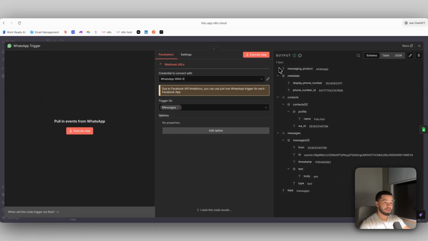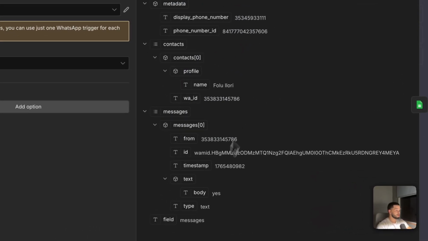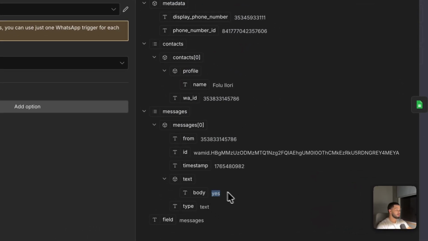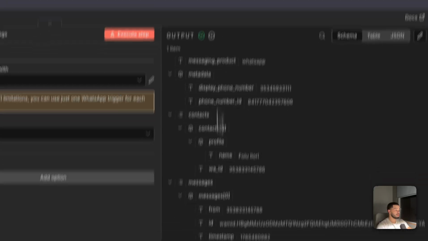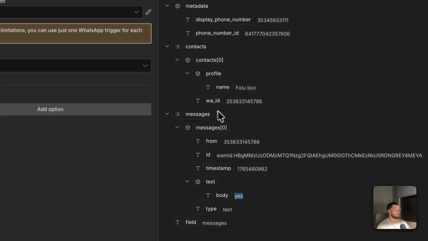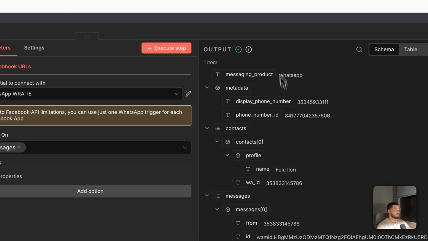Whenever somebody sends a message and you have this workflow published, it will receive something like this, where we have the person's name and the body of what they just messaged us. In the body section, you can see the message. Up here, we can see the person's name and the number that we have to respond to.